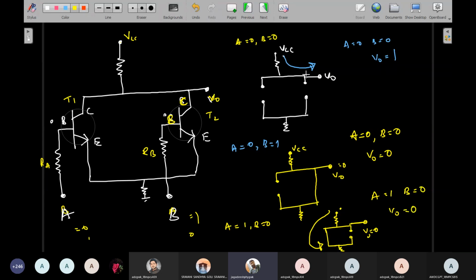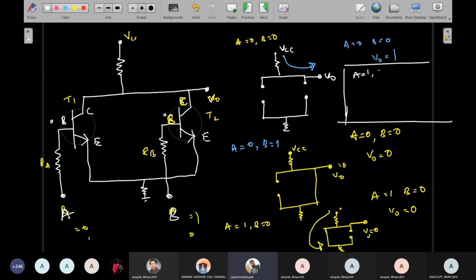Okay, so come to the fourth case, where both are at high condition. Both high means both are conducting, on state, which represents a short circuit. Both are short, so the potential completely drops to ground state. I'll explain in white color, don't get confused.